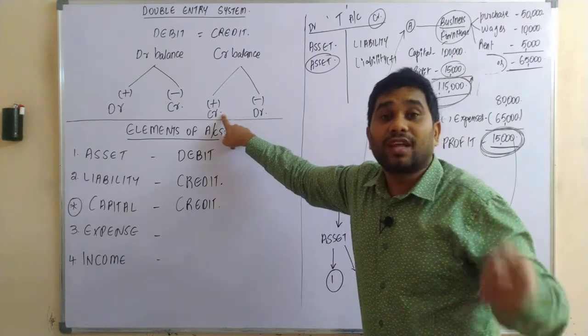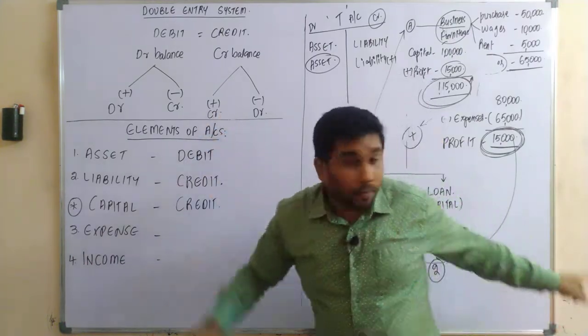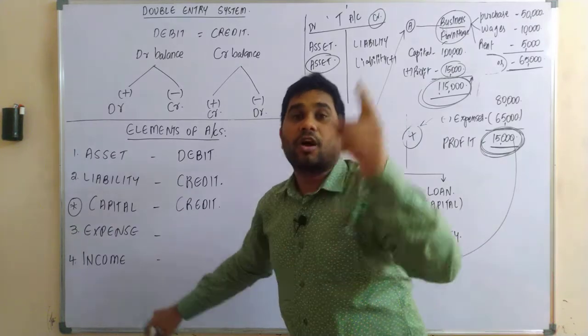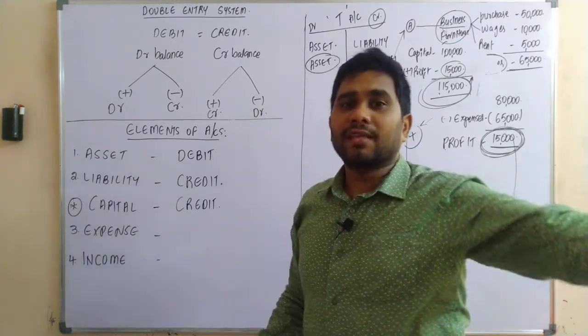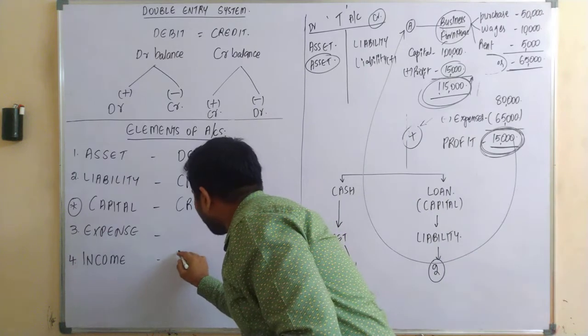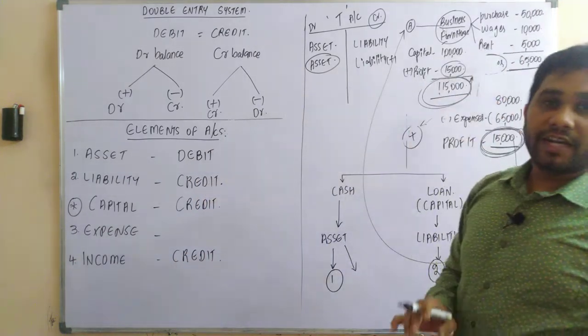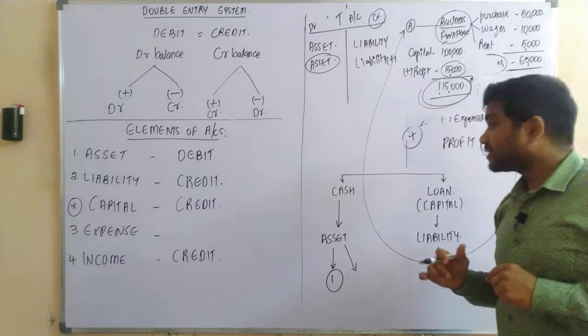Credit side. So that is the reason, as profit is nothing but an income to the company, your incomes always would have the credit balance. Are you getting the logic? Let's understand one more.